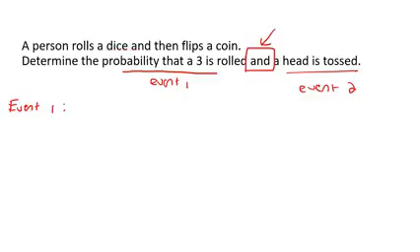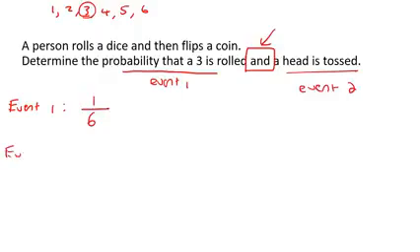We know that when you roll a dice, there are 6 possibilities. You could roll a 1, a 2, a 3, a 4, a 5, or a 6. What is the probability that you will roll a 3? Well, how many 3s are there? There's 1.